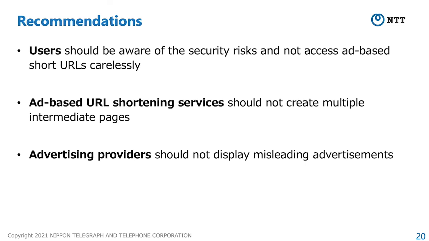For ad-based URL shortening services, we recommend that they don't create multiple intermediate pages. In that case, the number of genuine buttons that users need to click on will be 1. Reducing the number of opportunities for users to select and click genuine buttons could reduce the security risks of reaching malicious web pages. For advertising providers, we recommend that they should not display misleading advertisements. We consider that users should be able to easily distinguish between advertisement and genuine buttons.